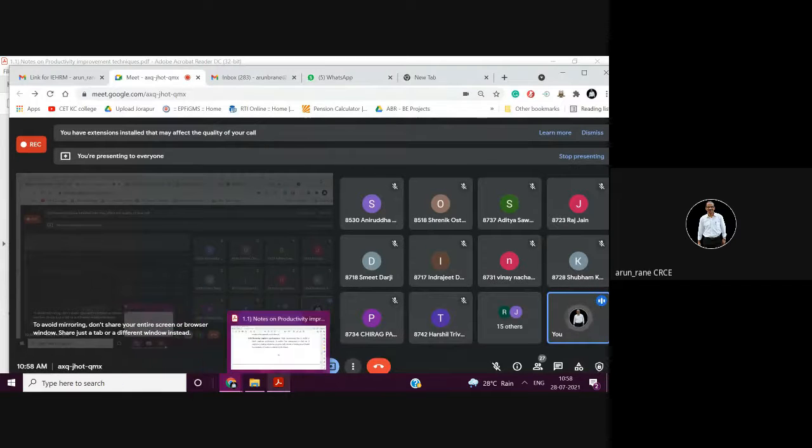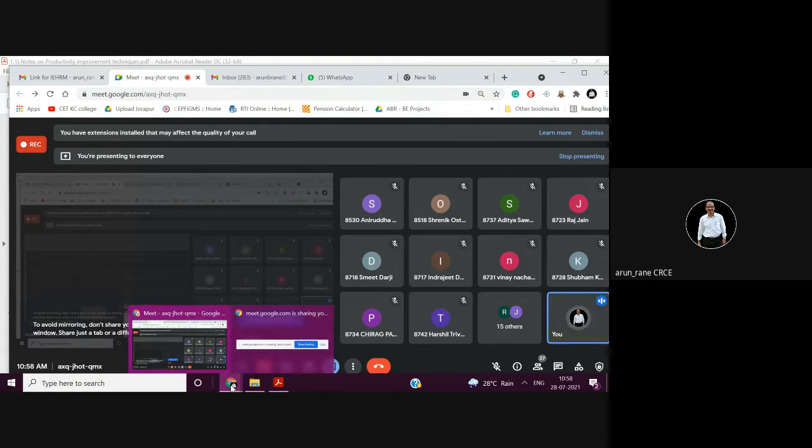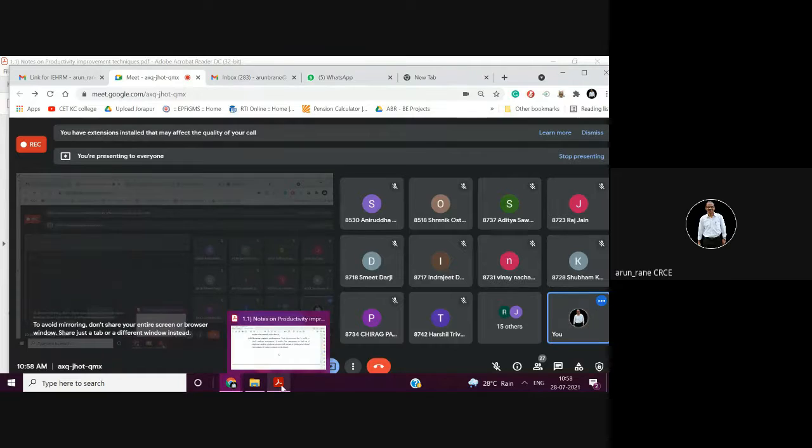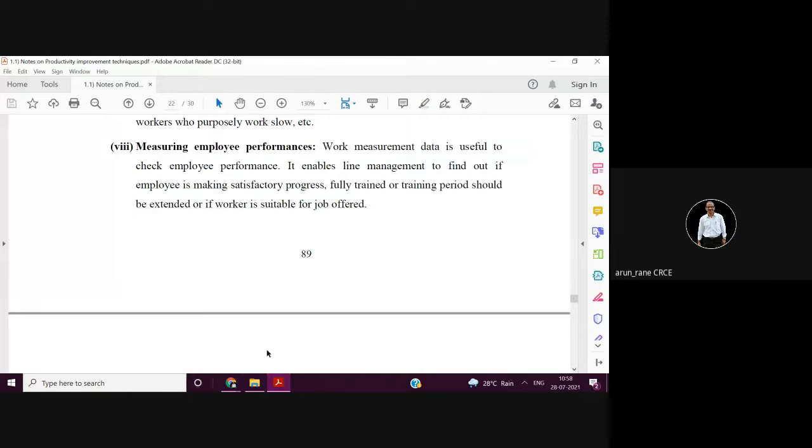There are CCTVs, there are sensors. So everything, the manager sitting in his cabin can watch the line. It is not like before, that a worker can go to any corner and take a nap. It's not possible. Now management is strong, whereas earlier the union was strong.